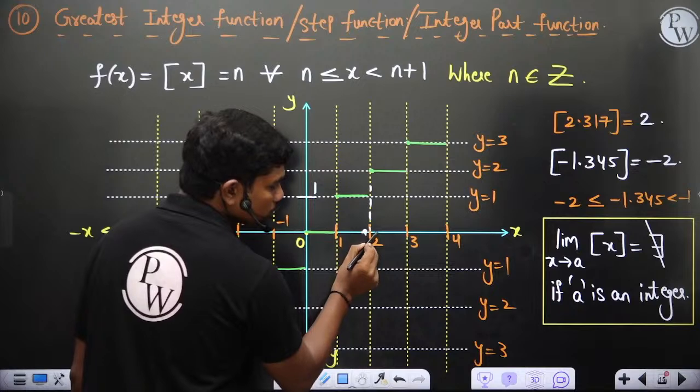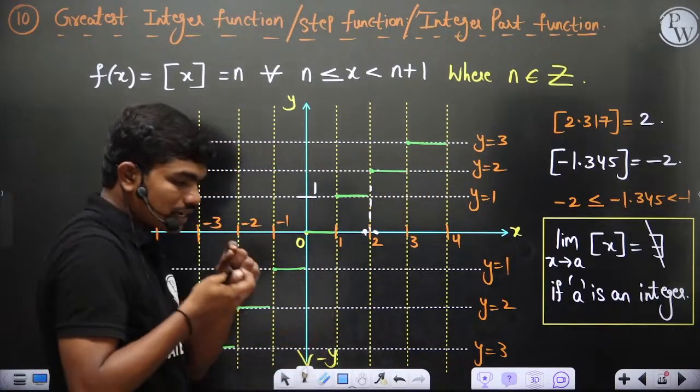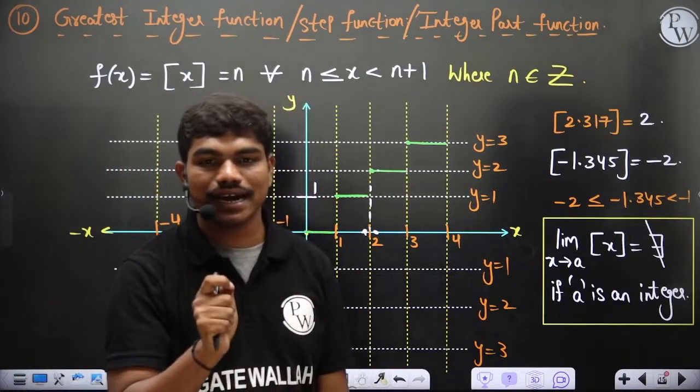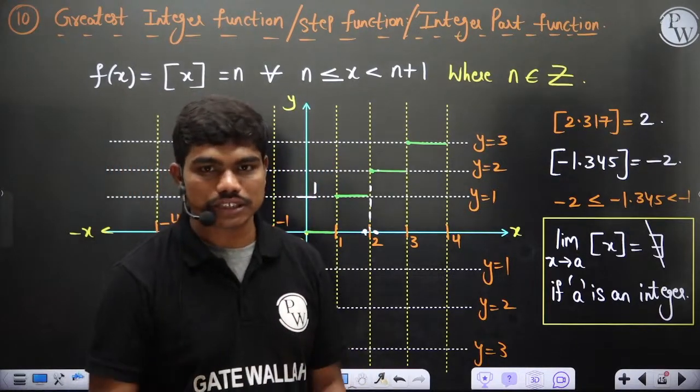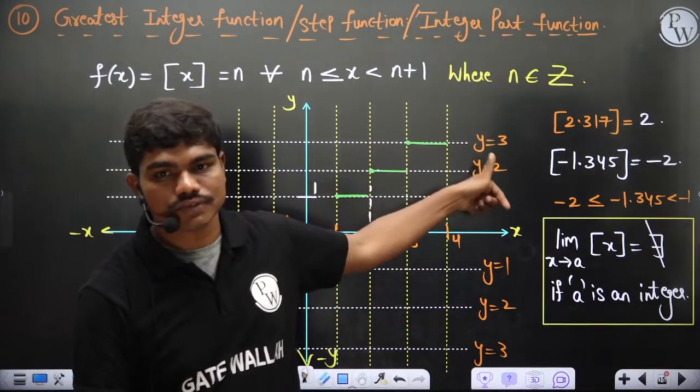But if you slightly go to the right neighborhood, then ultimately at this point the value of the function is 2. So exactly at integers, the left hand limit and right hand limit are not equal, and the limit does not exist, okay? And in fact the function is also discontinuous. You can see there's a break at every integer for this function, okay?